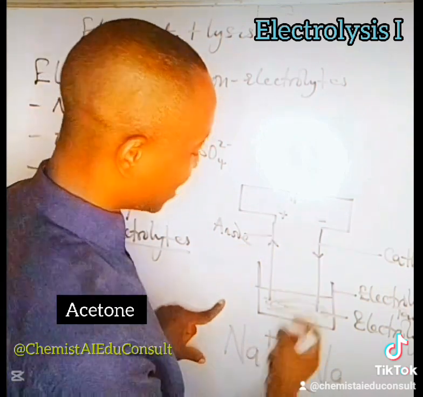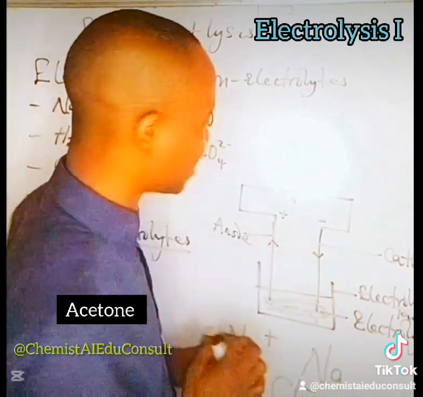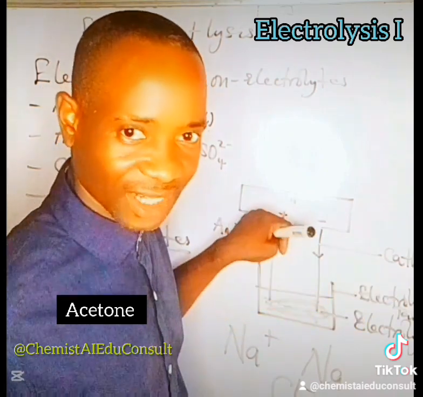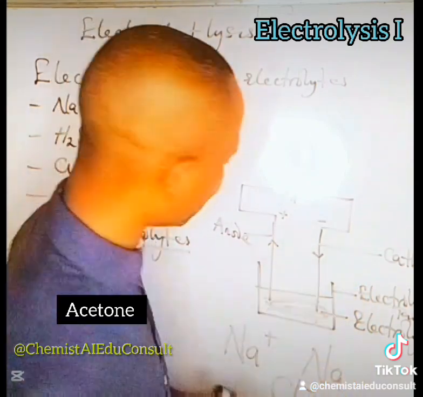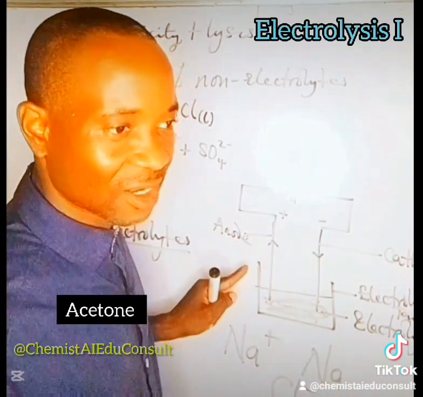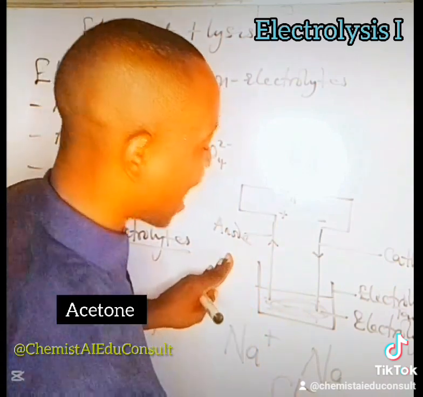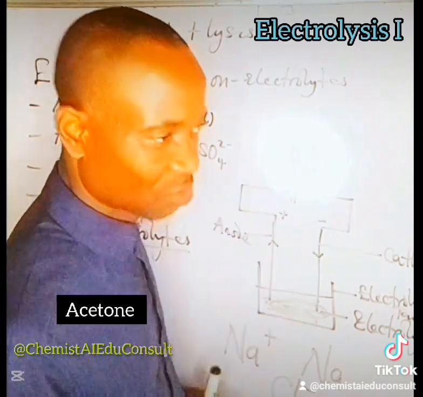This acceptance of electron by cations at the cathode is called reduction. Therefore, reduction occurs at the cathode, and cathode is negatively charged, and cations migrate to the cathode. Take note of this. And at the anode, oxidation occurs, since oxidation means loss of electron. Oxidation occurs at the anode, and anions migrate to the anode, and the anode is a positive electrode.